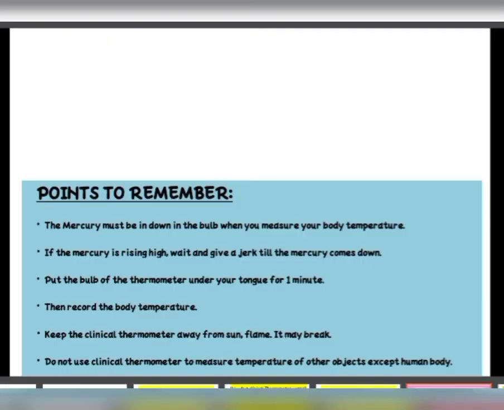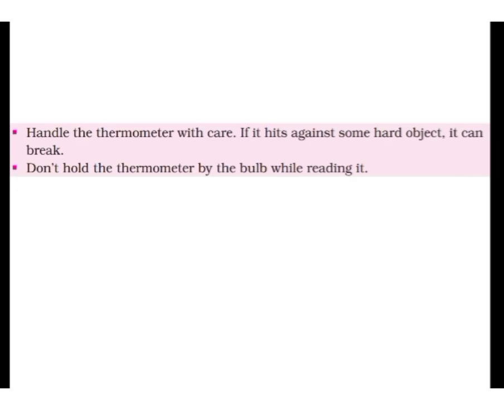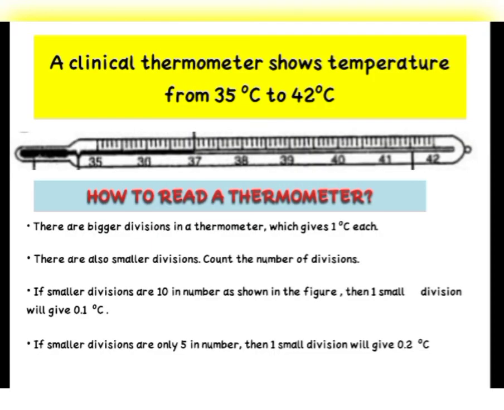See this diagram? Wait, I am showing you, okay? If you see this diagram, you will see that it starts from 35 degrees Celsius and ends here at 42 degrees Celsius. You will not see any scale below 35 and any scale above 42 because human body temperature always fluctuates between this range only.